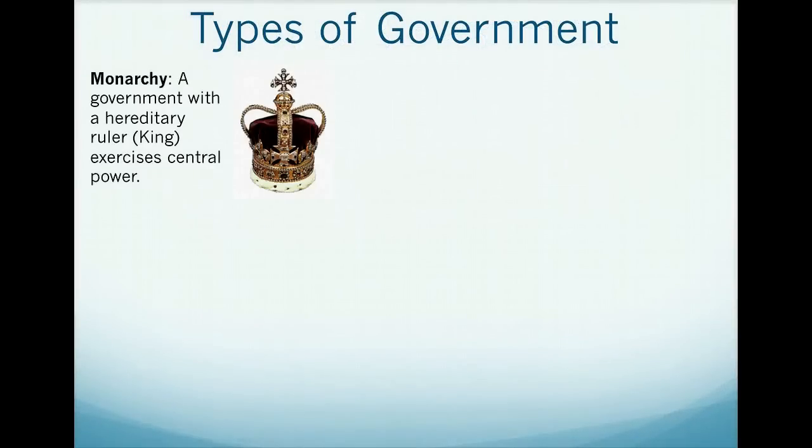Many city-states start out with a monarchy. It's a government with a hereditary ruler who exercises central power. Think of a king. Hereditary simply means that power is passed down through the bloodline. There's no voting here. And whoever is in control has total power. And what we're going to see is that wealthy people who want to support the monarch are going to begin pushing for more and more power.